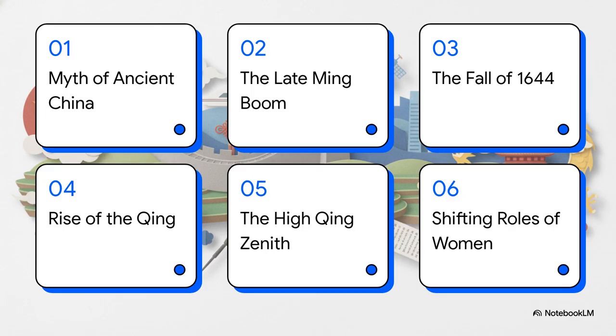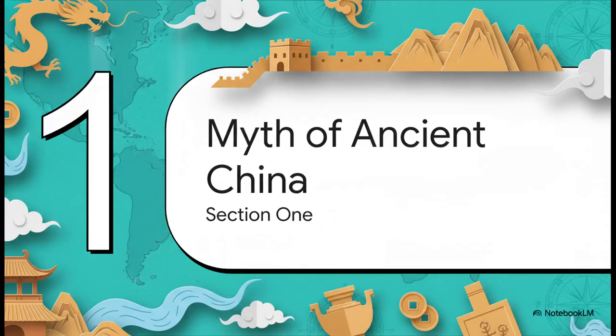To understand how modern China actually came to be, we're journeying through 6 key areas: the myth of ancient China, the late Ming boom, the fall of 1644, the rise of the Qing, the High Qing zenith, and finally, the shifting roles of women.